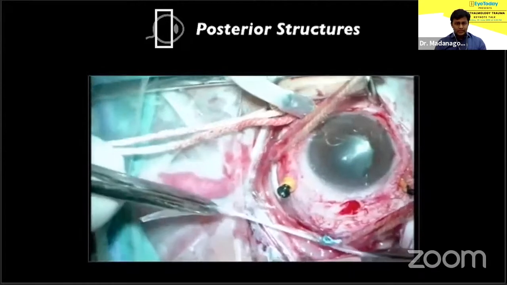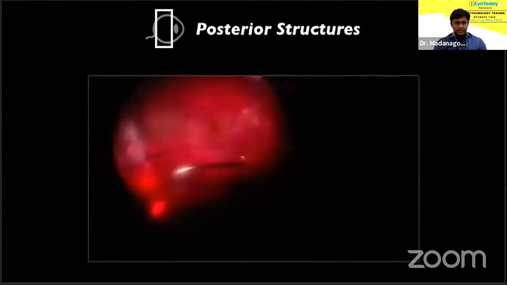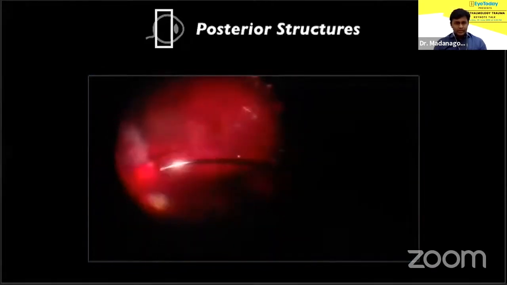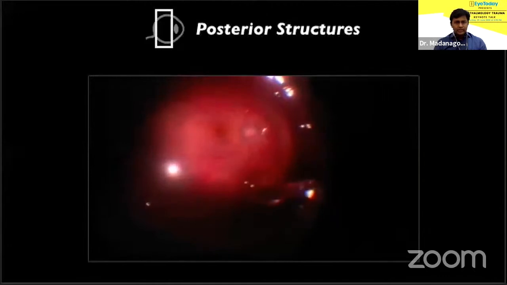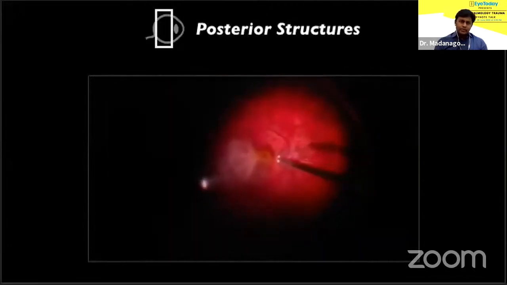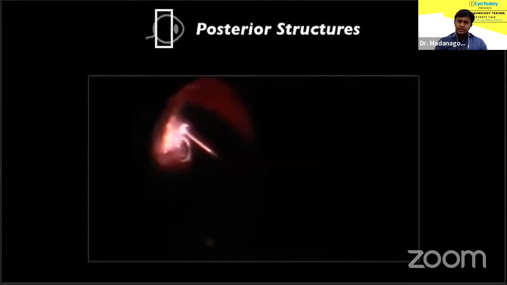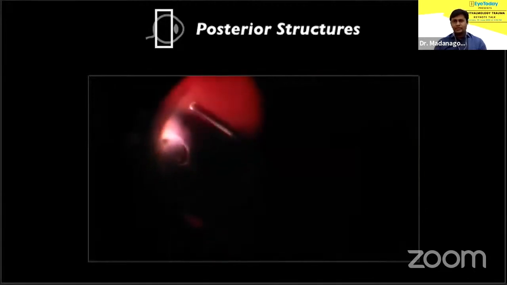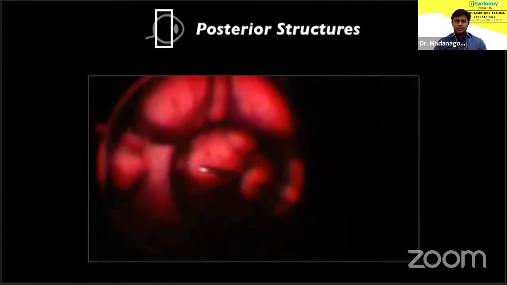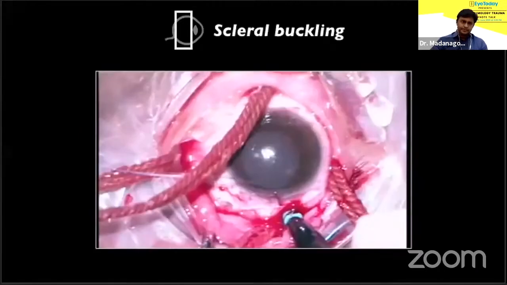The belt buckle is tightened, and immediately you can see the buckle indent there. Brake is on the buckle. Things are good, and oil is injected. So when managing an RD, it should be remembered that RD is the more dramatic and striking manifestation. However, there can be other pathology that requires your attention.